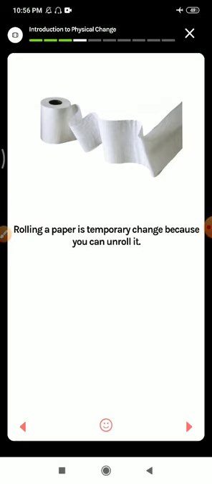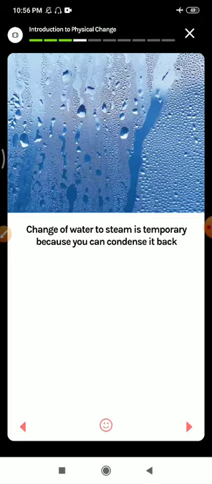Means after conversion also you can go back to the previous situation. Change of water to steam is temporary because you can condense it back. I told you, after evaporating, from the water vapor we can also get the water by condensation.